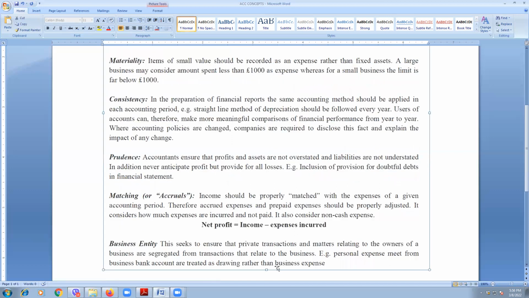Then we go for the prudence concept. This is my perception, that this is the most important concept. In every financial transaction, in every financial statement, the prudence concept is highly applied. That means accountants will not be able to overstate their assets or profit.